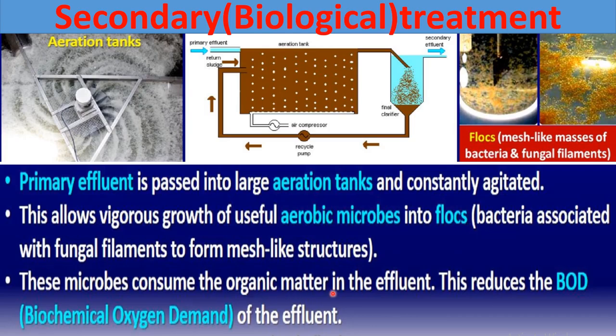the organic matter in the primary effluent. Because it is sewage, that primary effluent we are getting from the sewage has a lot of organic matter. That organic matter is consumed by these bacteria and fungi. And due to consumption of this organic matter, the BOD, biological oxygen demand, of the effluent will decrease. So we can say it reduces the biological oxygen demand of the effluent.